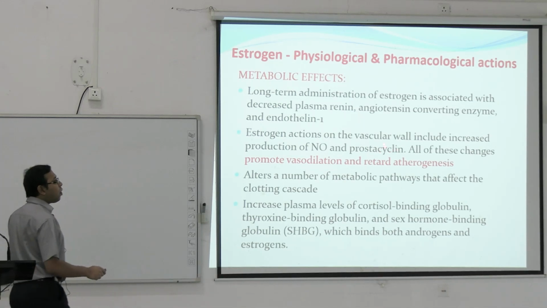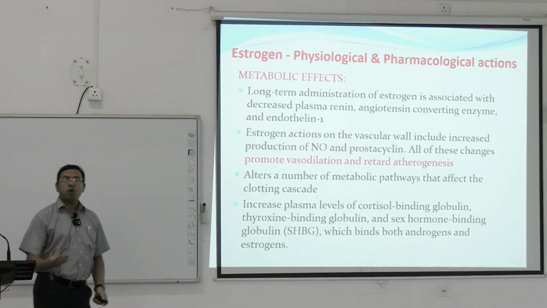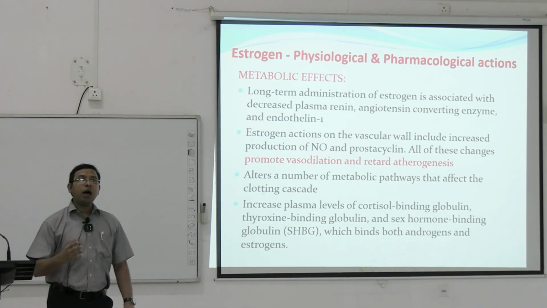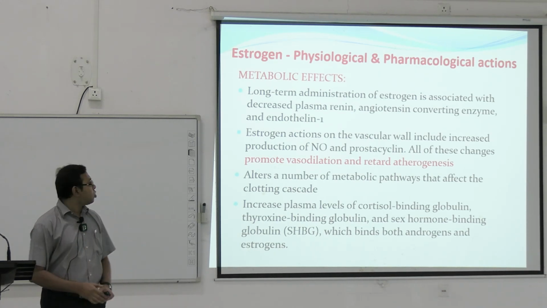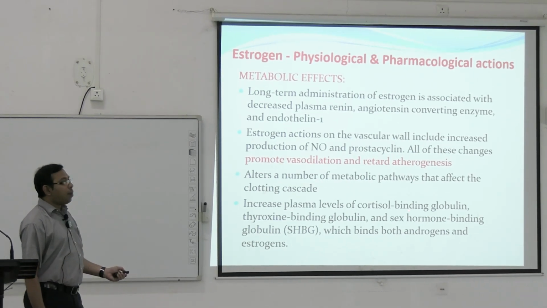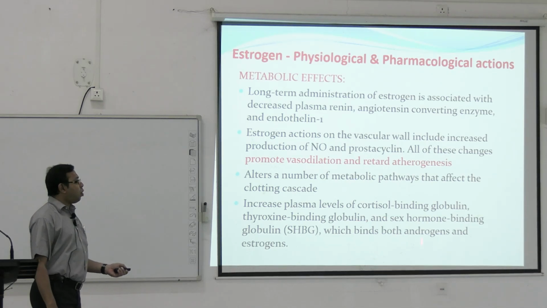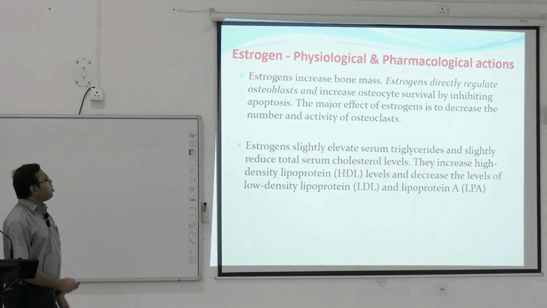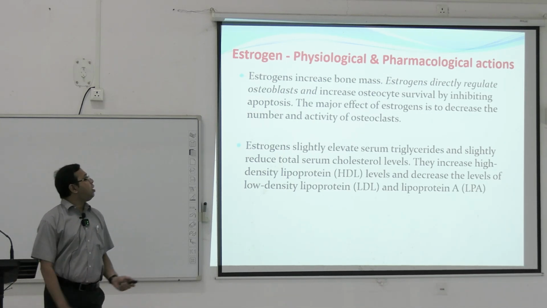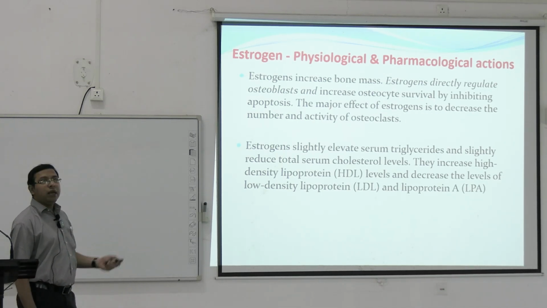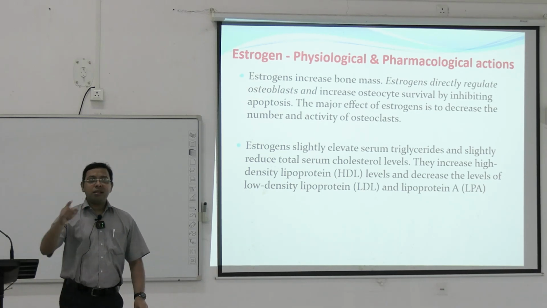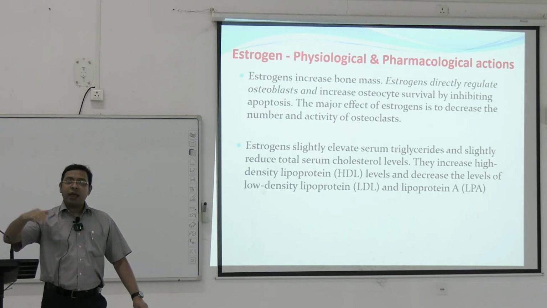Estrogen action on the vascular wall also causes increased production of nitric oxide and of prostacyclin I2. All these help in vascular endothelium growth, so it promotes vasodilation and retards atherogenesis. Increased plasma levels of cortisol binding globulin and thyroxine binding globulin can also happen. Estrogen increases bone mass. Estrogens directly regulate the osteoblast and increase osteocyte survival by inhibiting apoptosis. In the osteoporosis class, you have also seen that there is a cycle in which bone is gradually destroyed and again the bone builds up.